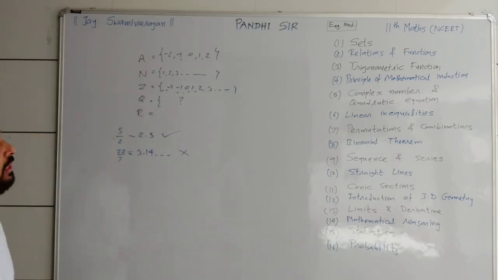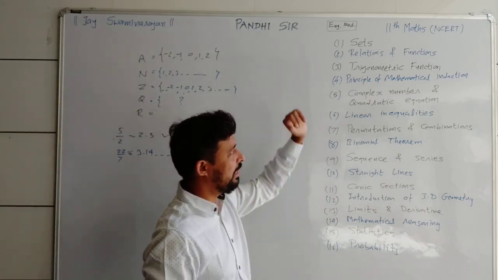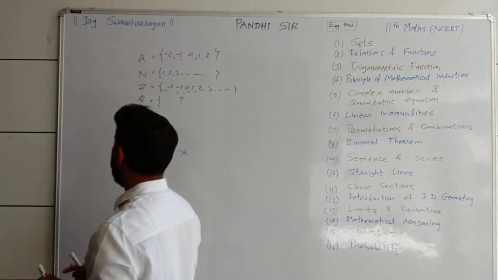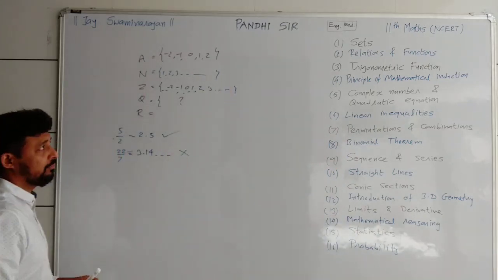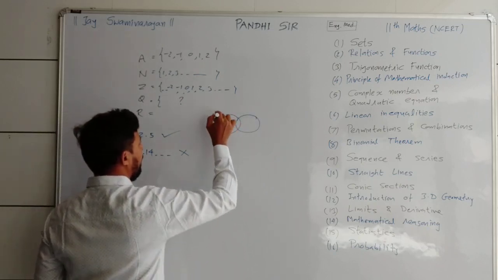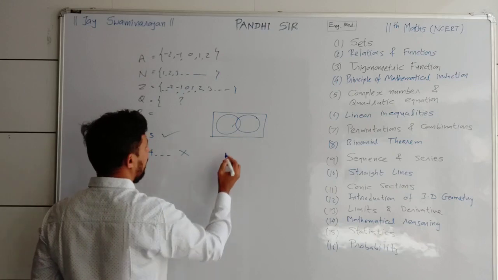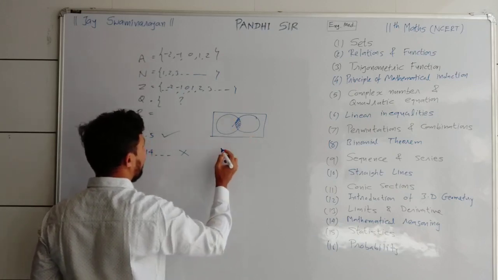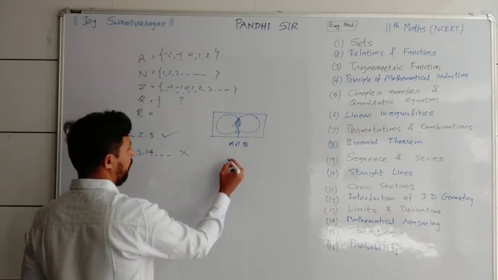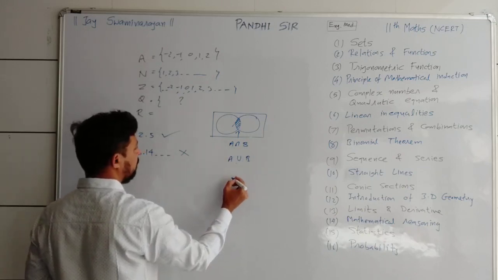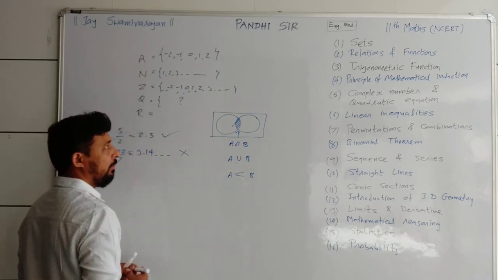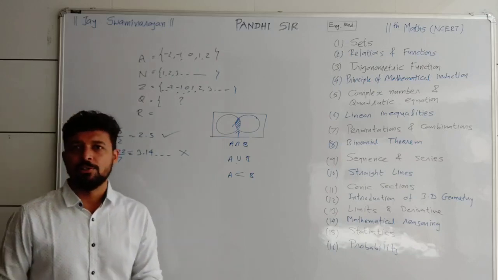Now let me give you the idea about the introduction of the second chapter, which is about relations and functions. The previous chapter is actually connected with the next one. Maybe a few of you already know about this particular type of diagram. If we discuss two different sets, then this common part is known as the intersection of these two sets, A intersection B. Sometimes you will also denote the union between them. You will find out relations between two different sets like this, but that whole thing you will find in the first chapter.